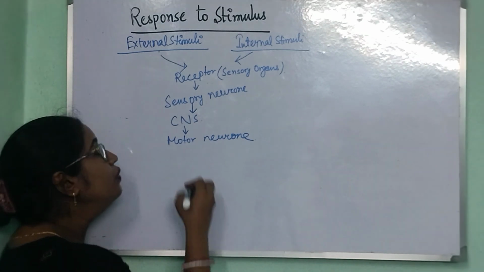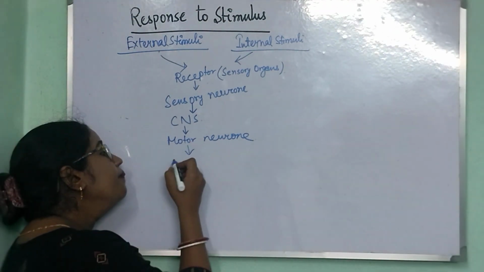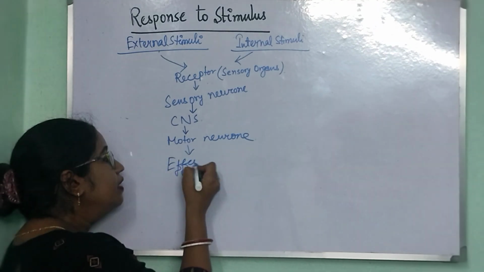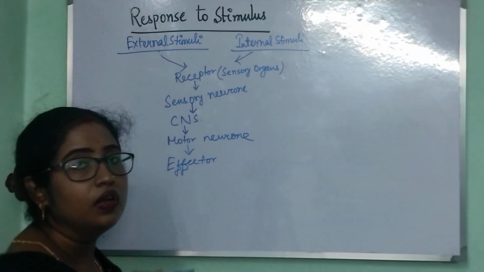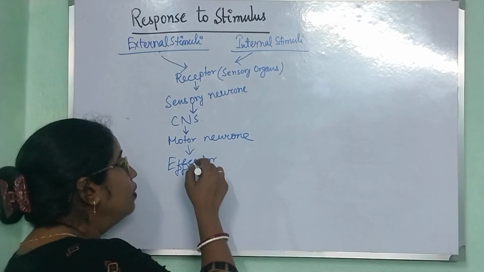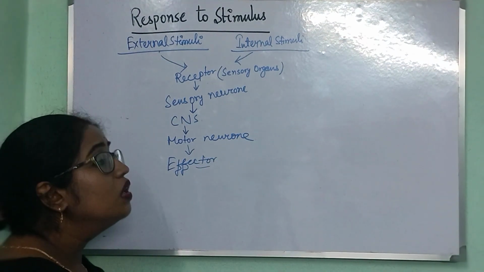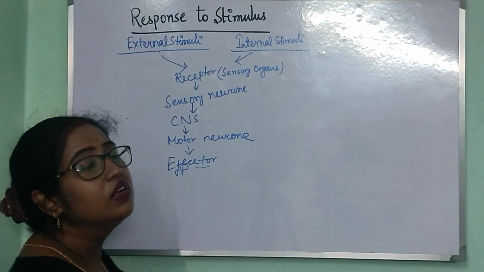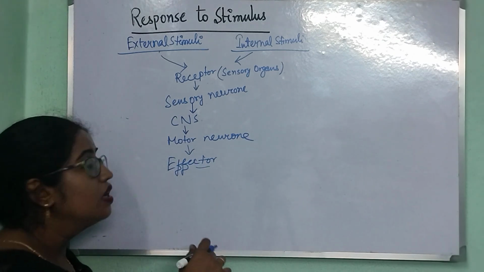Then the motor neuron transmits its signal to the effector organs to follow the pathway, or to order what to do against the kind of information that is received from those stimuli.